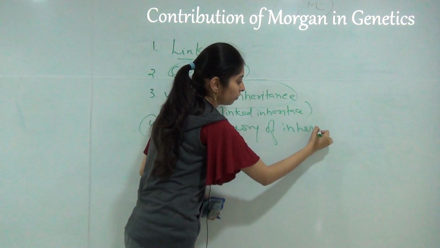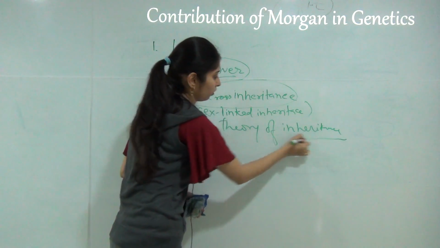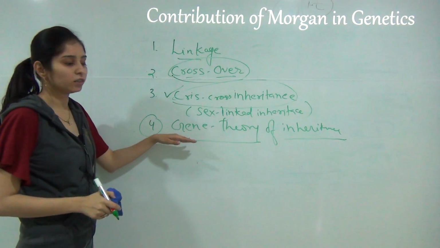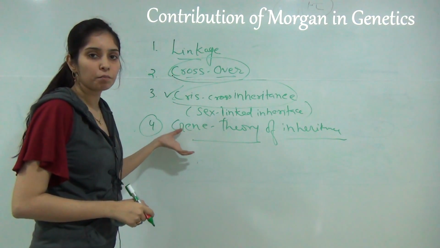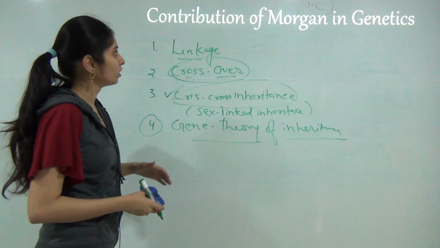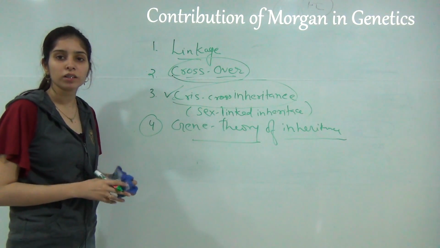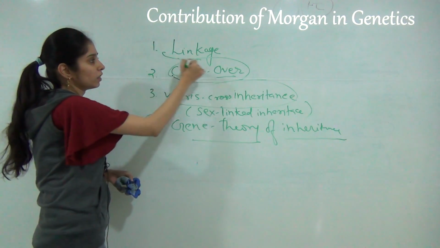He gave the gene theory of inheritance. According to this theory, genes are present on chromosomes, which are made up of DNA, and these are the main basis of inheritance. So all these are the contributions related to Morgan. In the next class we will discuss the linkage process.